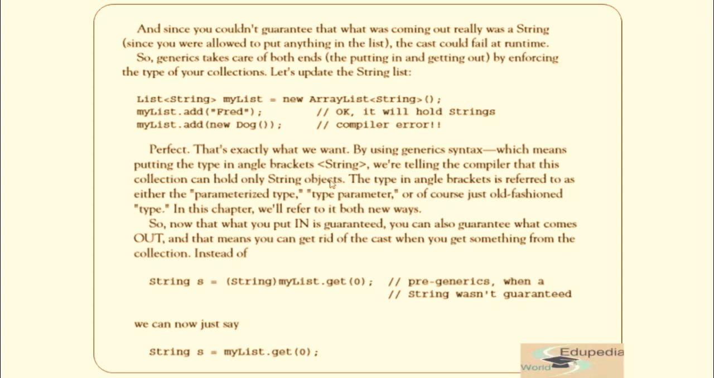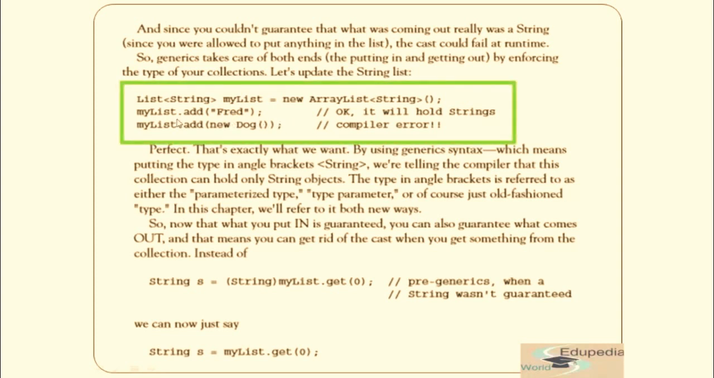And since you could not guarantee that what was coming out really was a string, that cast could fail at runtime. Okay. So generics take care of both ends by enforcing the type of your collection. Let's update the string list. When we update it, it becomes like that using generics. Now it's okay to add any string in that as we have done over here. But if we try to add an object of any other type which is not a string, such as a dog, then this will give us a compiler error.